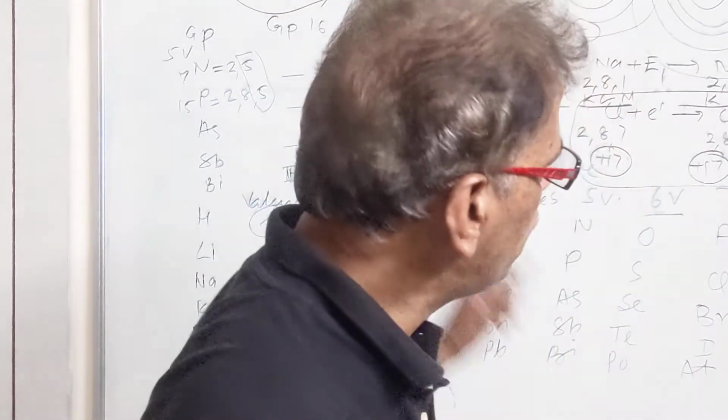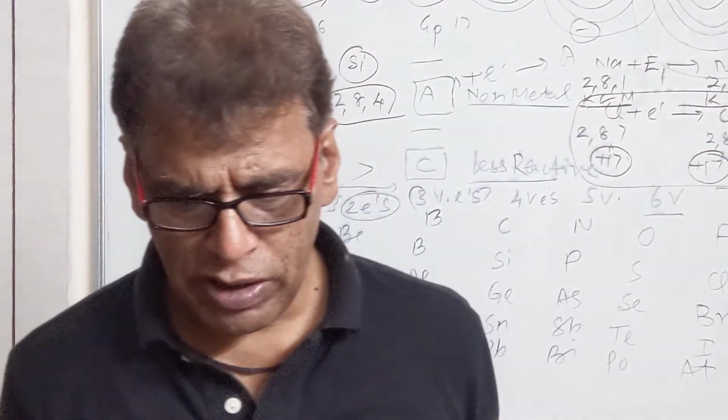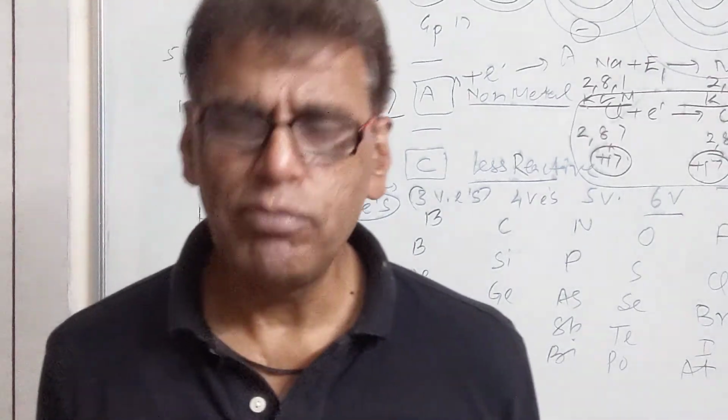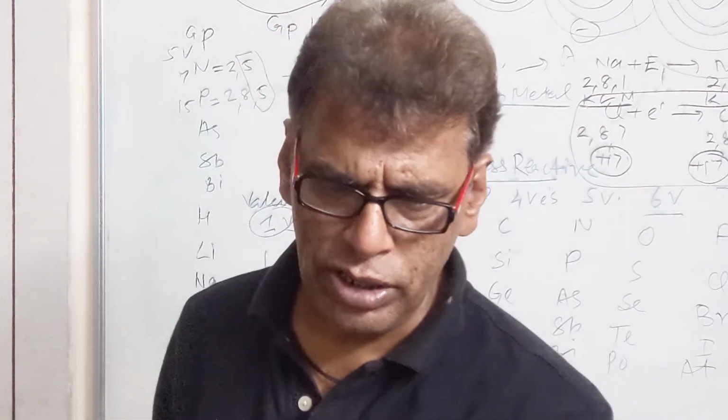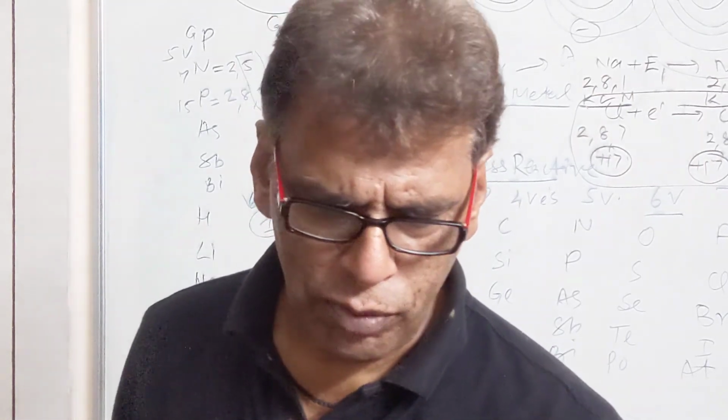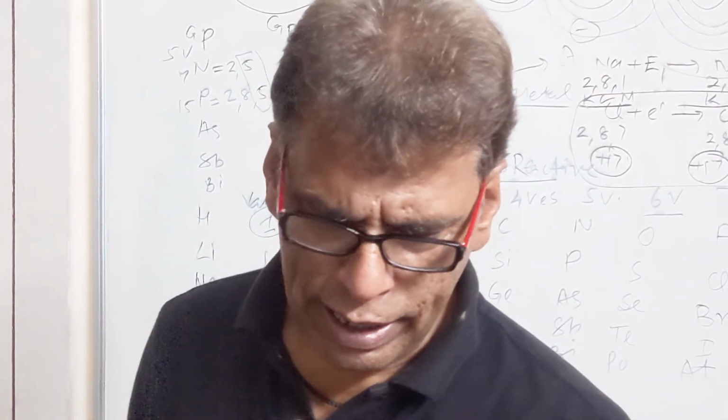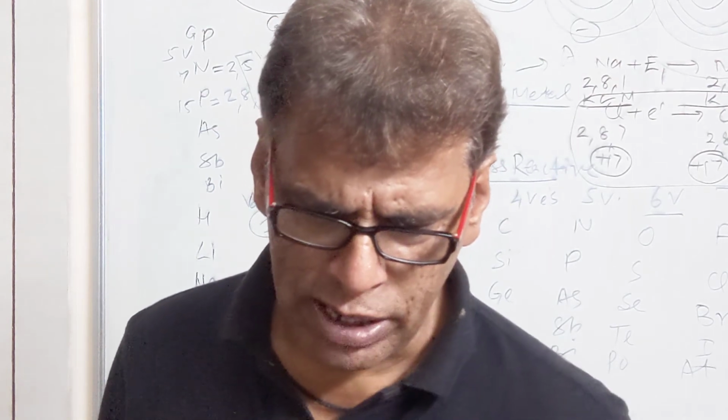And when we move left to right, the atomic size decreases because the number of cells remains the same but the nuclear charge increases, which pulls the outer cells nearer to the nucleus. So these are a few important questions of your periodic classification of the elements.